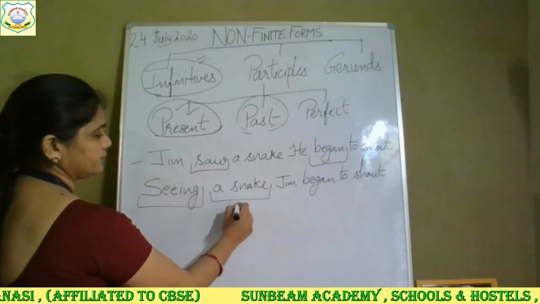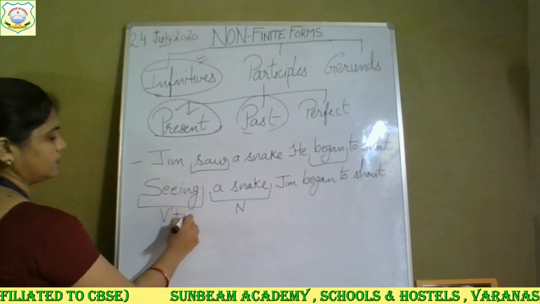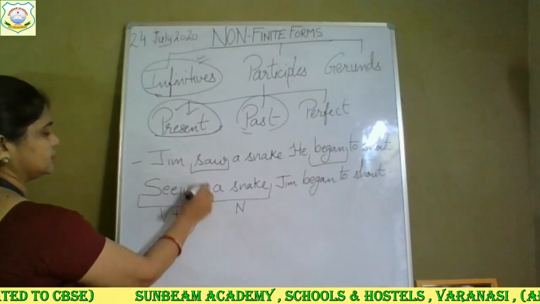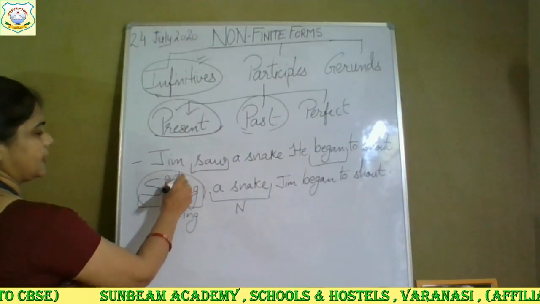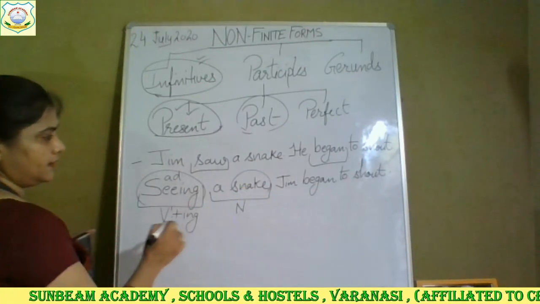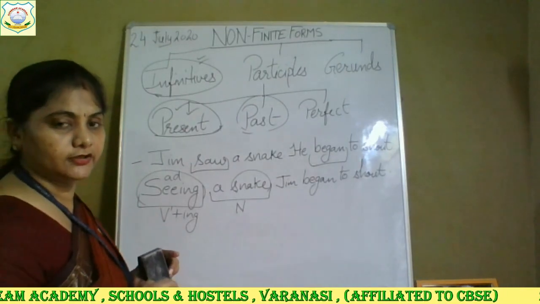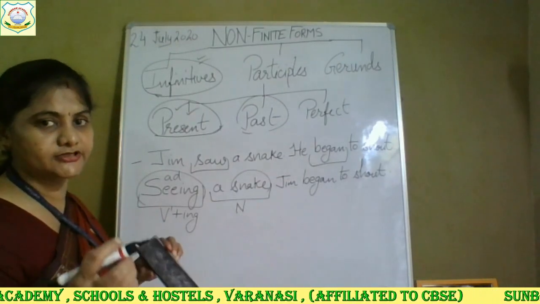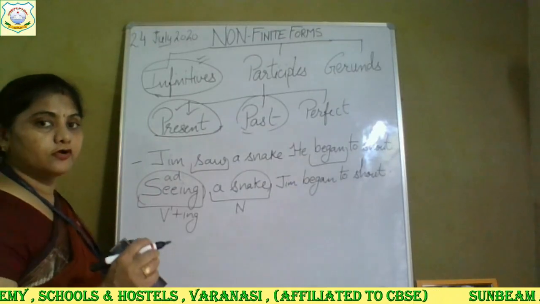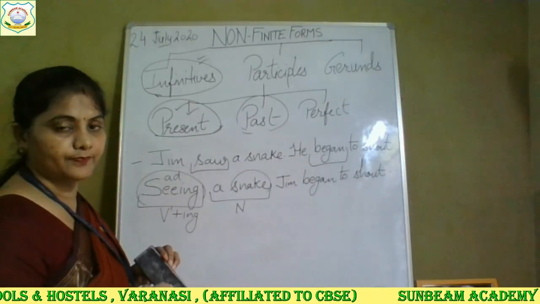Are you getting? Snake is your noun. Seeing is your first form of the verb with ing. And now seeing has become your adjective because it is qualifying this snake. So when two actions go together or simultaneously, we can change that in present participle.